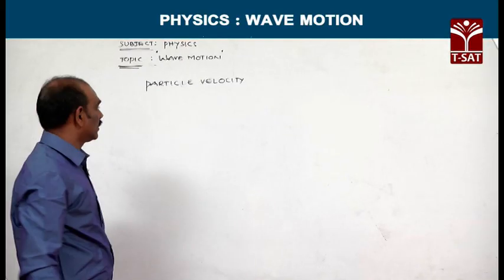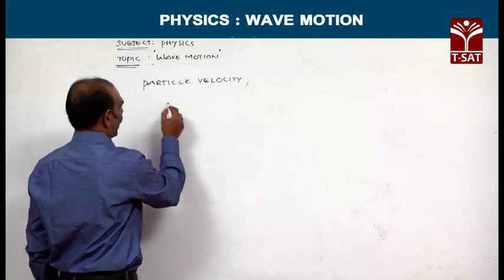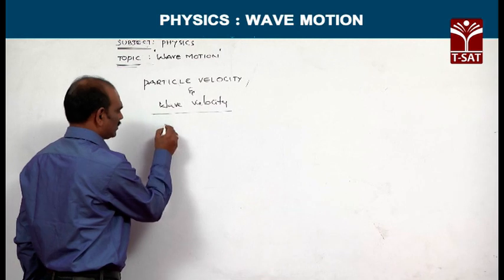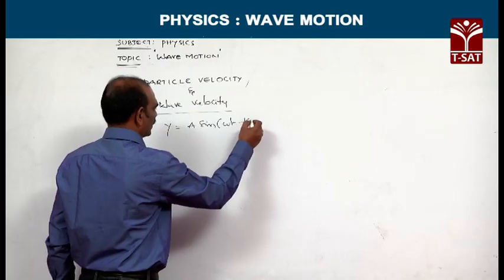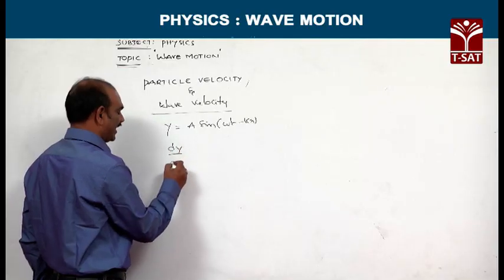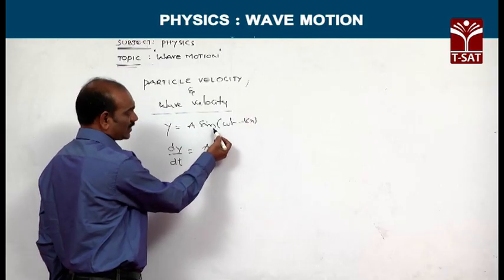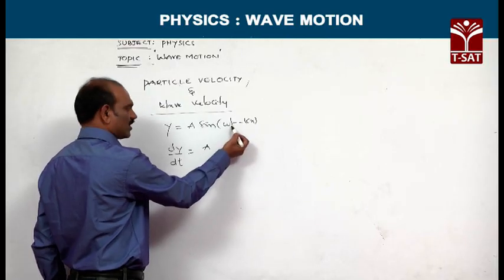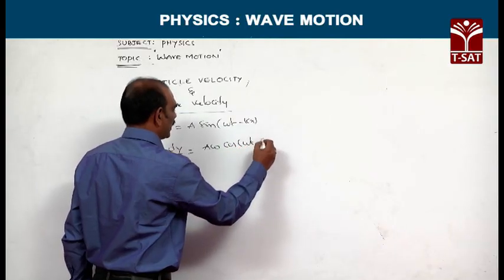Now let us see the relation between particle velocity and wave velocity. We have the equation of a progressive wave as y equal to a sin of omega t minus kx. If you differentiate this with respect to time, dy by dt, the derivative of sin is cos. Again we should differentiate the inner function with respect to t, which gives omega. Therefore a omega cos of omega t minus kx.